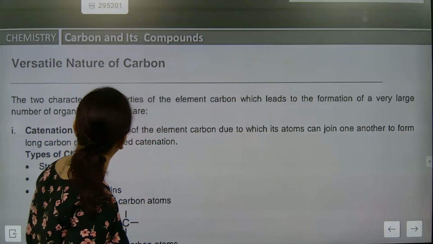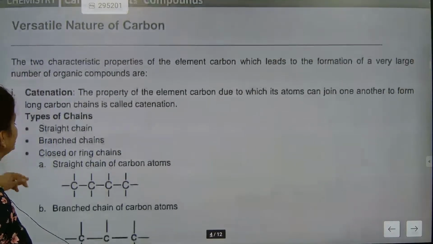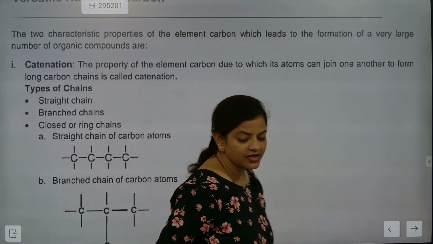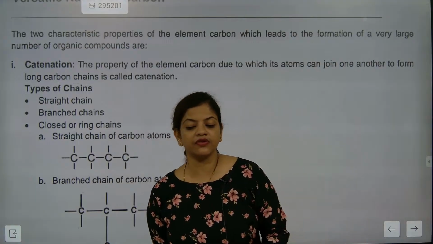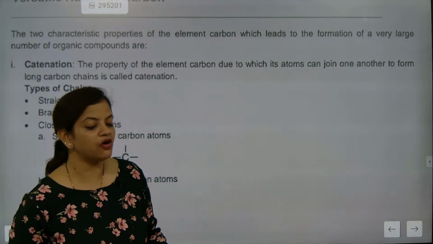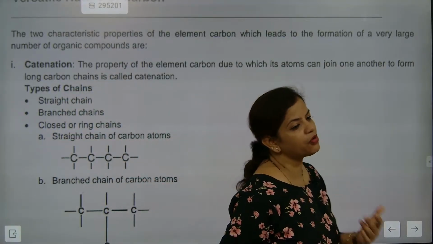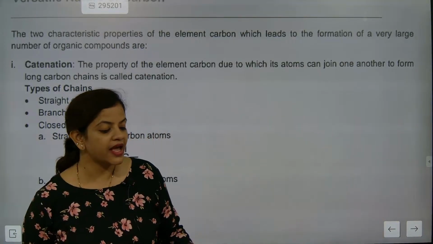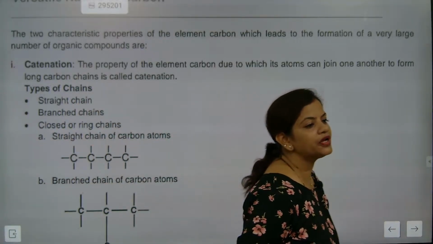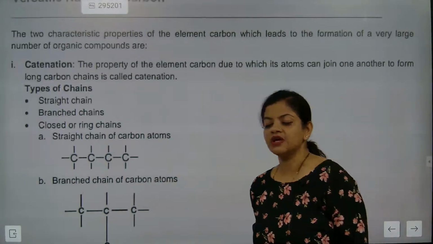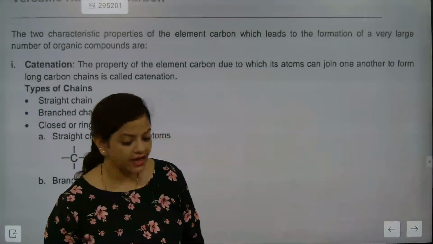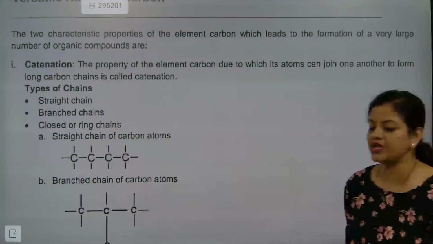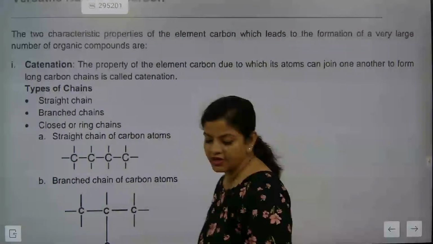So now look at catenation. If somebody asks you about catenation, you can say that carbon has a unique feature. What is the unique feature of carbon? The self-linking property of carbon atoms is considered as catenation. So catenation is the self-linking property of carbon atoms.